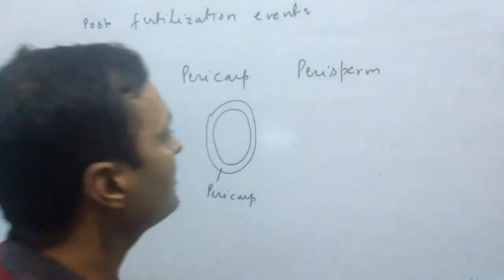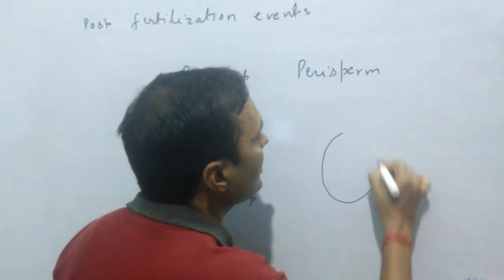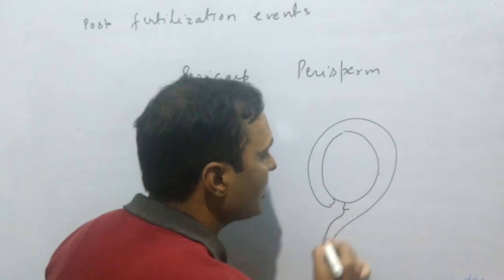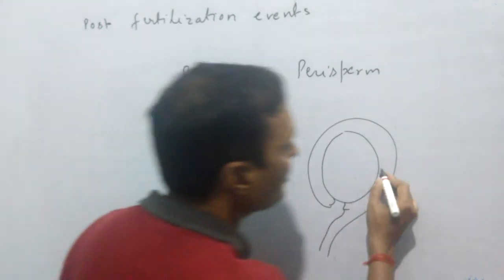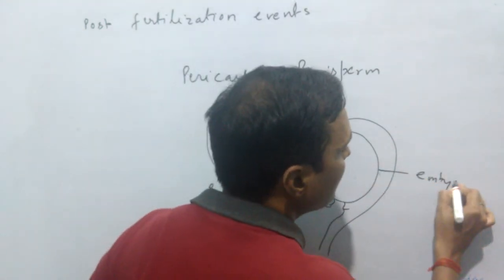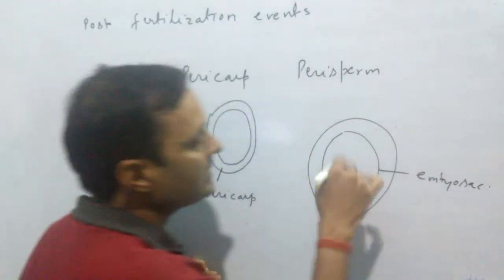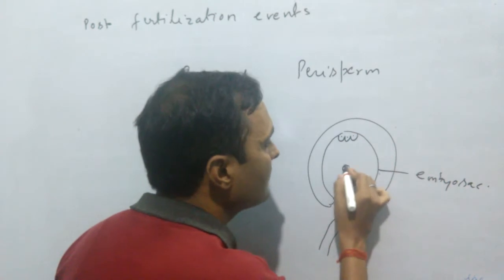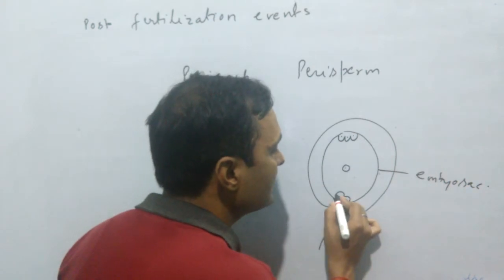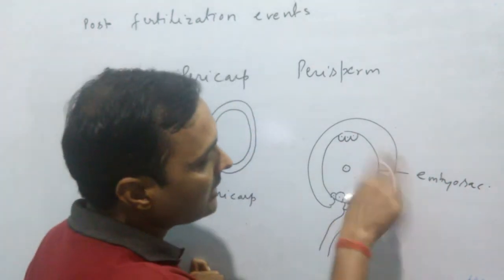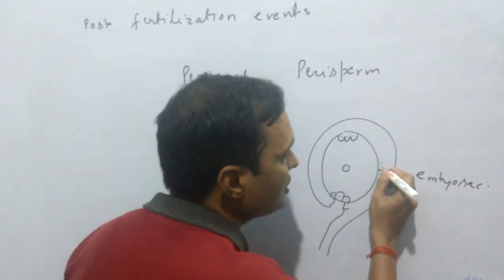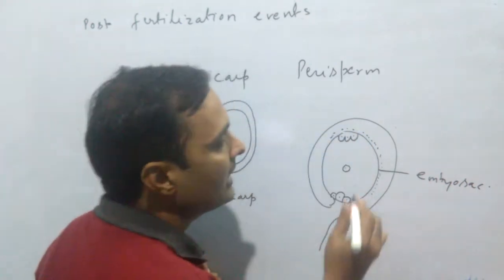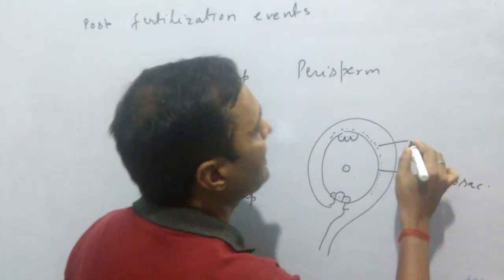What is perisperm? When you see the ovule structure or megasporangium, this is the embryo sac. This embryo sac contains 7 cells: antipodal cells, polar cells, egg cell and synergid cells. Around the embryo sac a parenchymal tissue is present, and this tissue provides nourishment, and this tissue is known as nucellus.